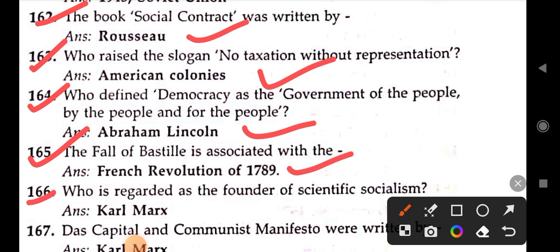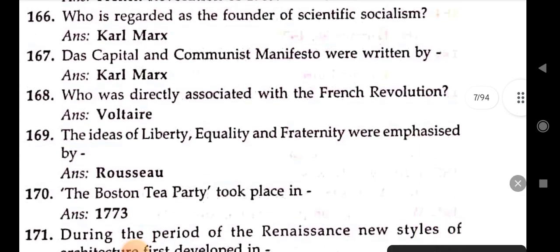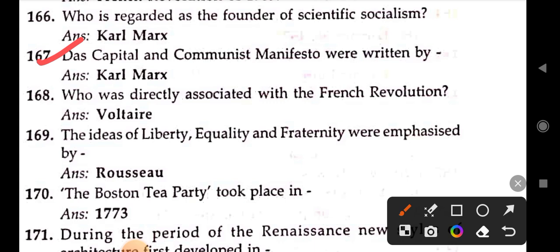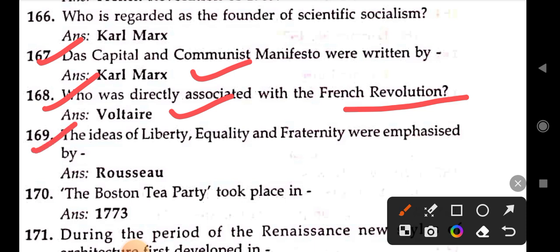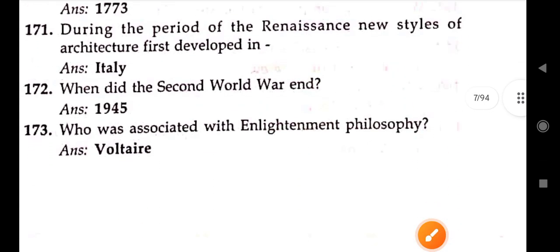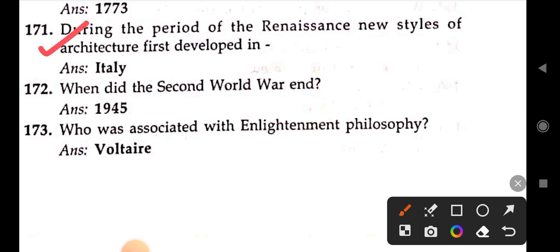Next, who is regarded as the founder of scientific socialism? Karl Marx. Next, Das Kapital and Communist Manifesto were written by Karl Marx, who was directly associated with the French Revolution. Voltaire. The idea of liberty, equality, and fraternity was emphasized by Rousseau. The Boston Tea Party took place in 1773. Next, during the period of Renaissance, a new style of architecture first developed in Italy.